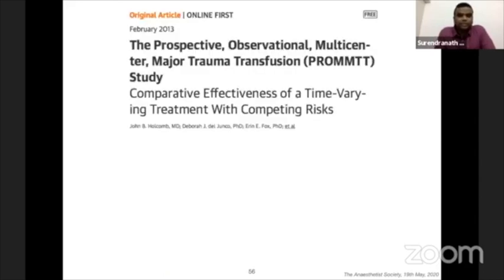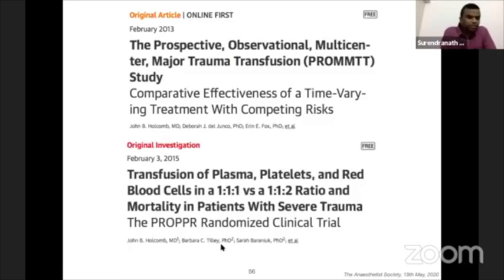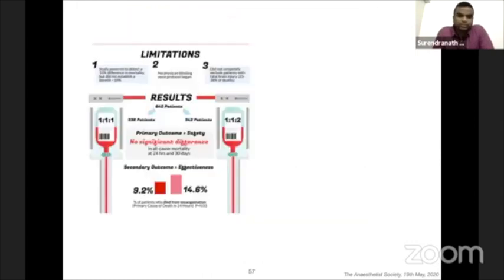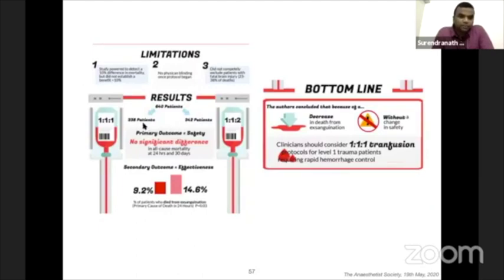So the two studies, PROMPT and the PROPPR study, for want of time I'll rush through. It is done by the same fellow. Lead investigator is John Holcomb, and he compared the 1:1:1 and 1:1:2. In this initial study, PROMPT study, he said that early usage of plasma and platelets gives mortality benefit. Then he compared 1:1:1 and 1:1:2 ratio to check which is better. And he found that 1:1:1 is safer and it is effective in reducing bleeding complications. So the bottom line is you have to transfuse with 1:1:1 transfusion.